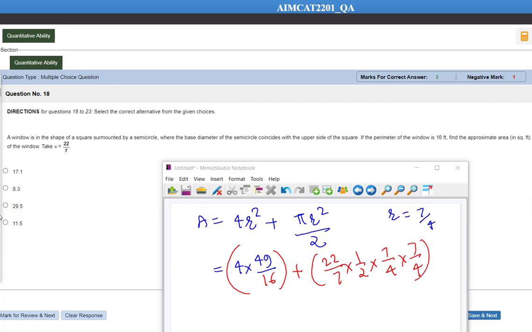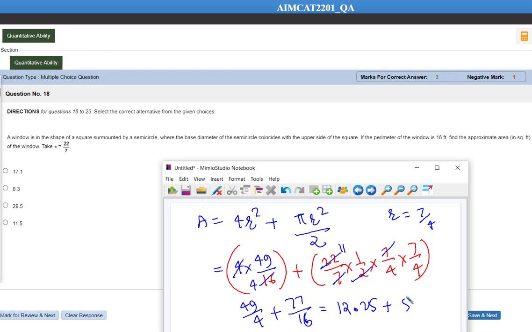So let's do this calculation. Okay, so this is 4 4s are, so this is going to be how much? 49 divided by 4 plus 7 and 7 will get cancelled out. 2 11s are, this is going to be 77 divided by 16. So the LCM is equal to how much? Or let's do the approximate calculation. Okay, this is going to be how much? 12.25 plus 77 by 16 is going to be how much? 16 5s are 80. This is less than 5. Okay, so our answer is going to be less than 17.25. That is equal to the first option.